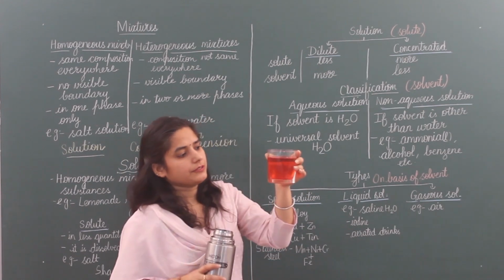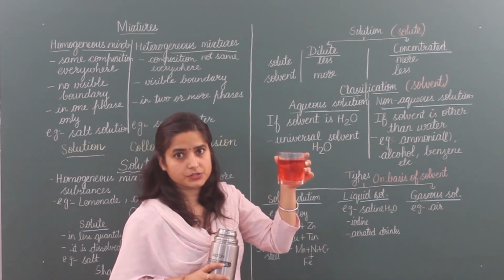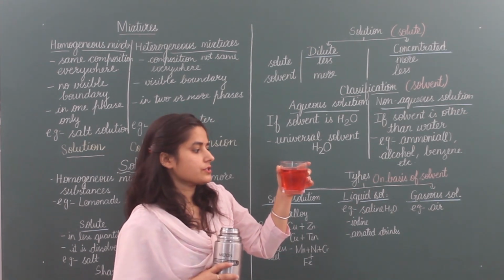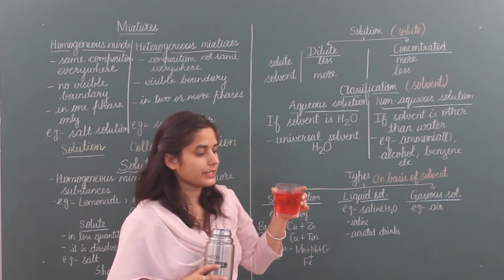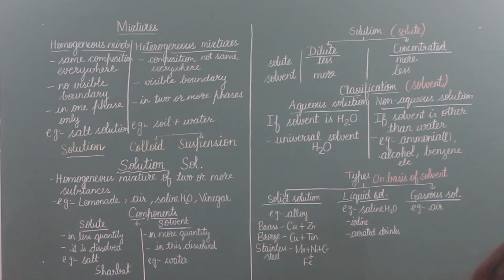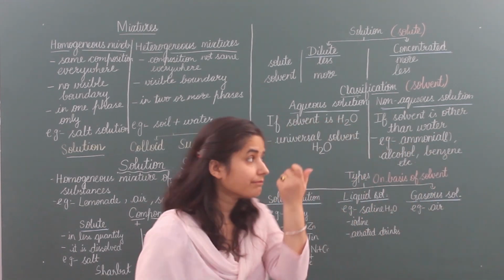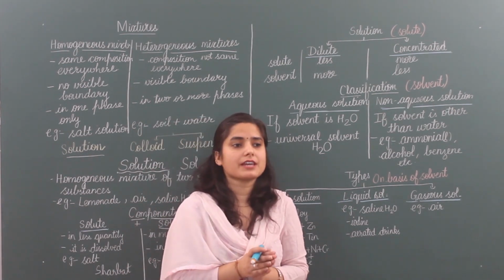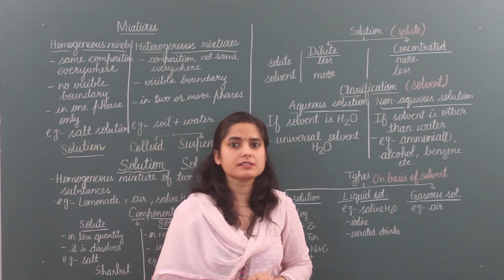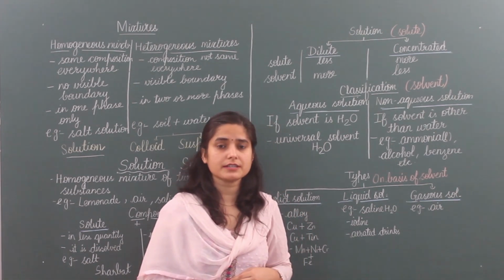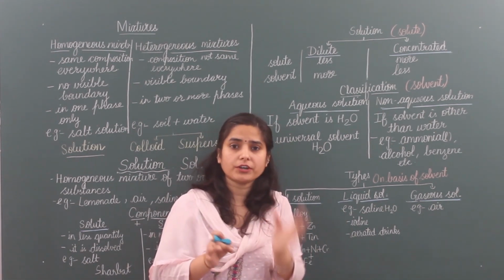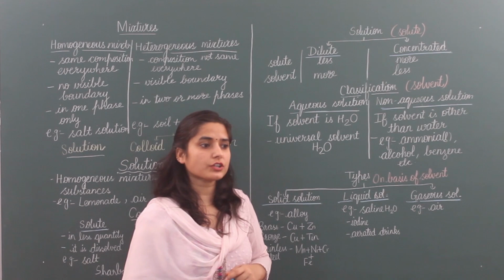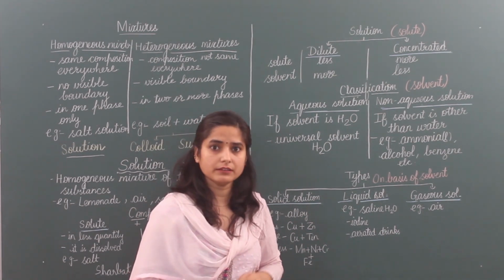See this. This is a dilute solution. Here I put more water in this solvent. So this is the difference between dilute and concentrated solutions. In the lab you have also seen that some bottles say concentrated acid and dilute acid. If the acid is in more quantity, it is concentrated acid, and if the acid is less and water is in more quantity, then it is dilute acid.